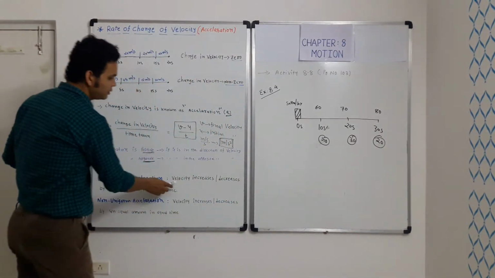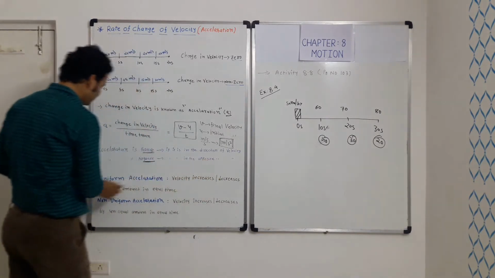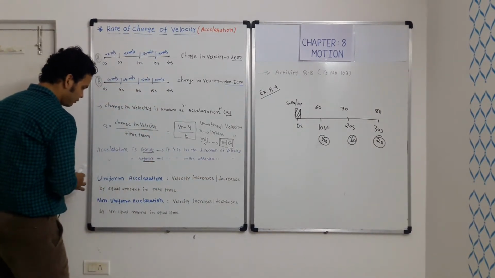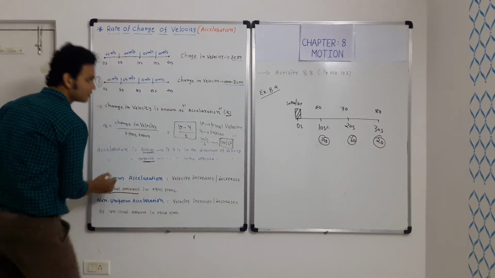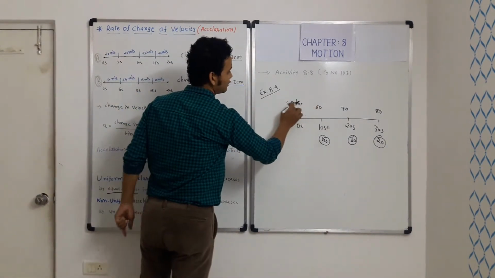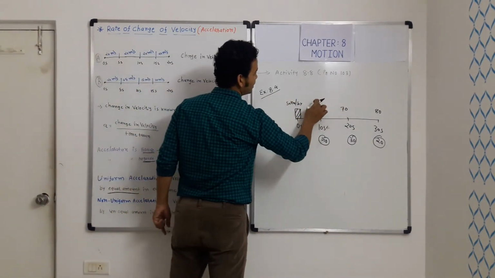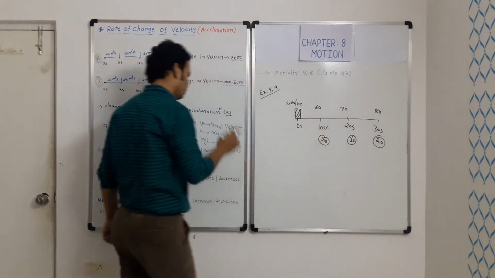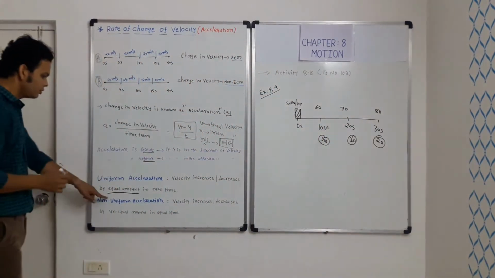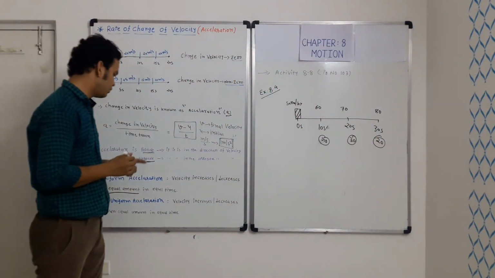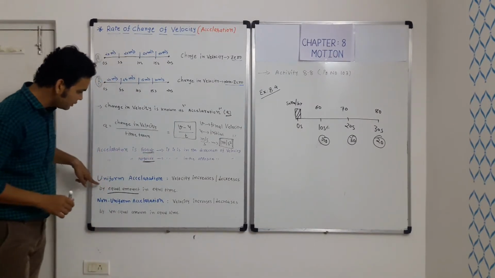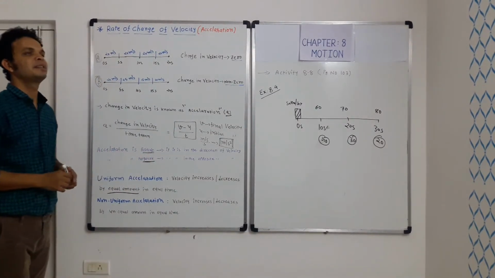So velocity increases or decreases by an equal amount. The word equal amount is this. Here 60 minus 50 is 10, 70 minus 60 is 10, 80 minus 70 is 10. So equal amount in equal interval of time. So this is known as the uniform acceleration.